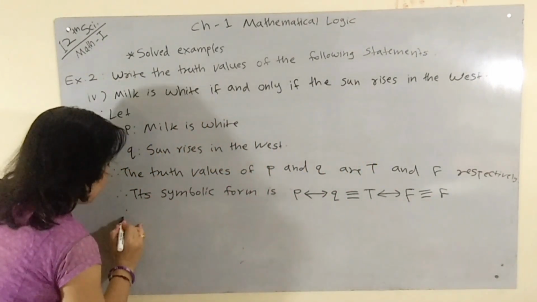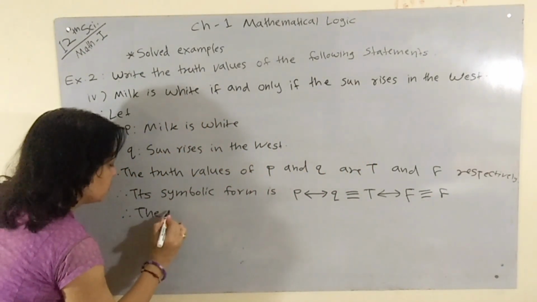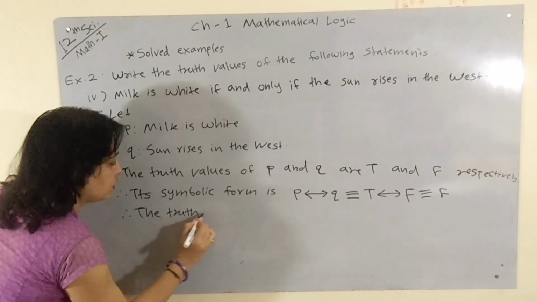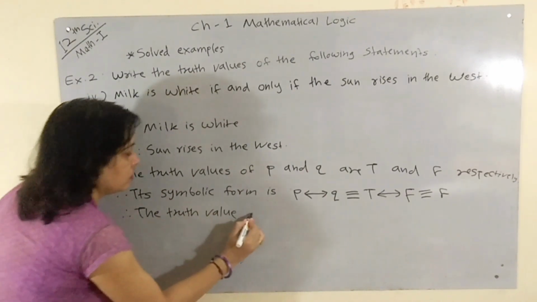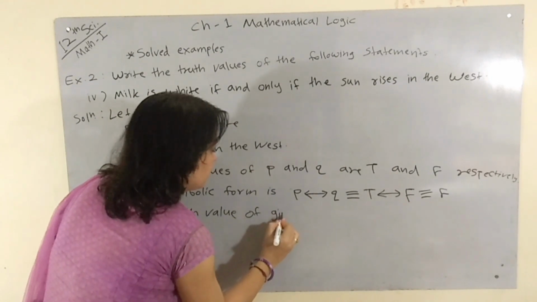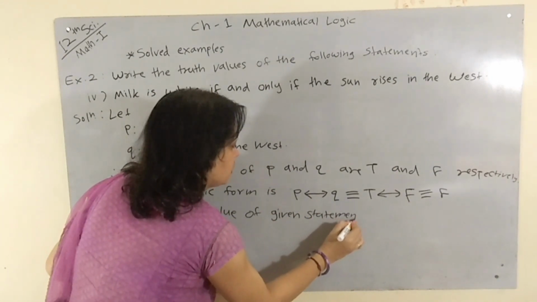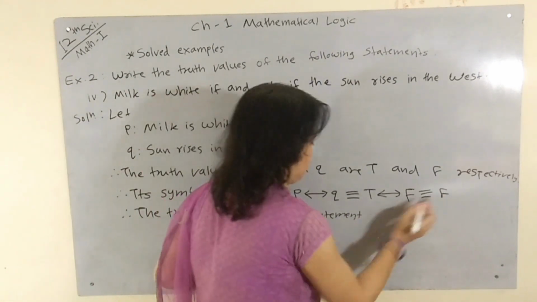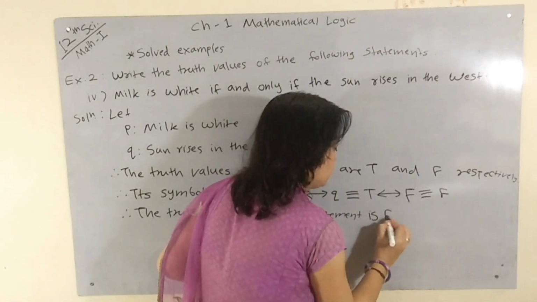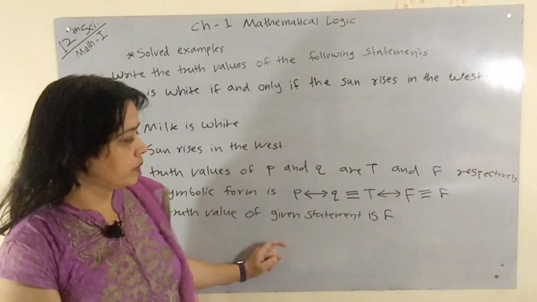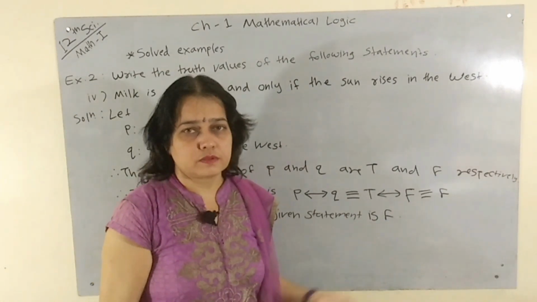Therefore the truth value of given statement is false. Therefore truth value of given statement is false.